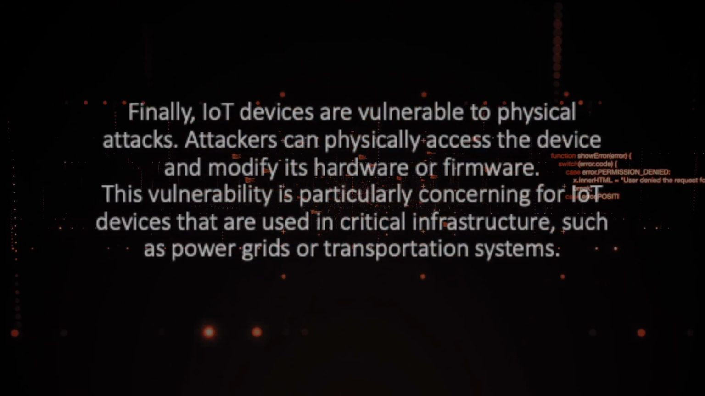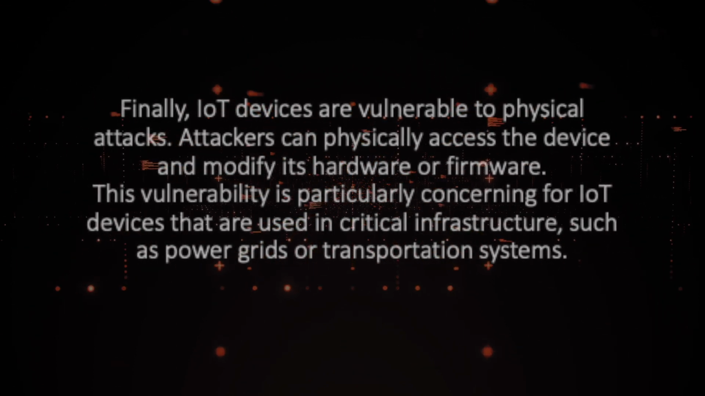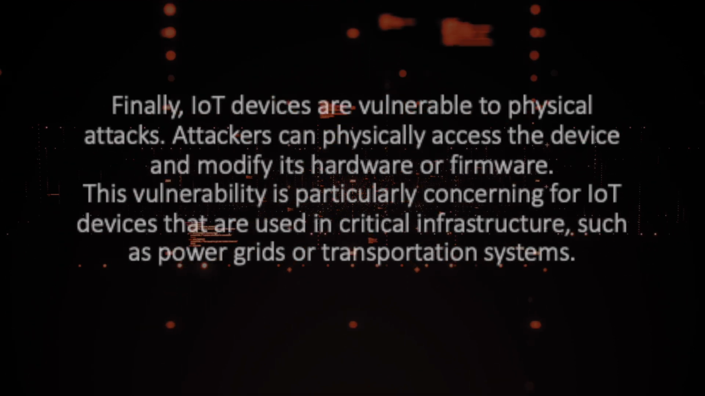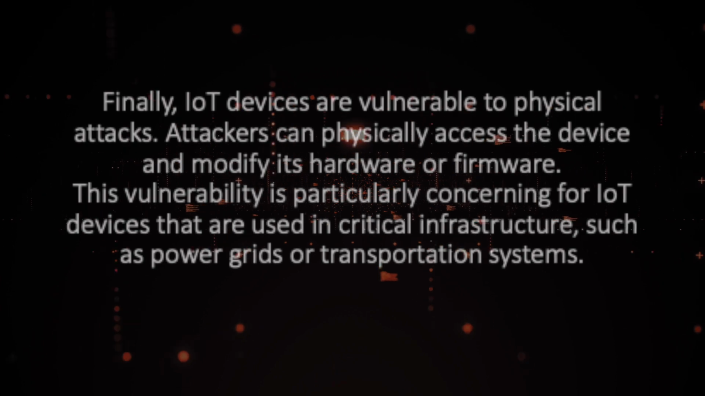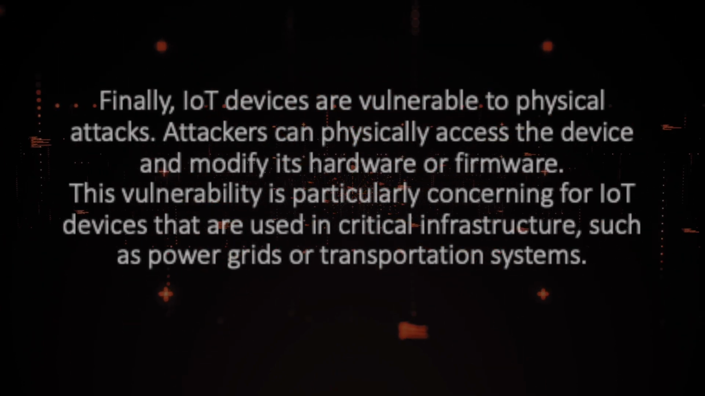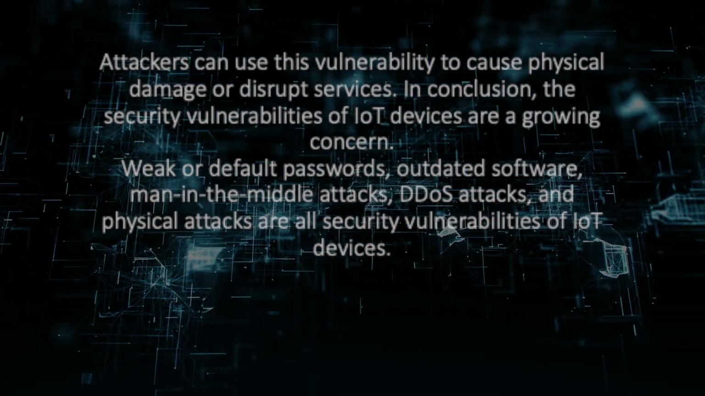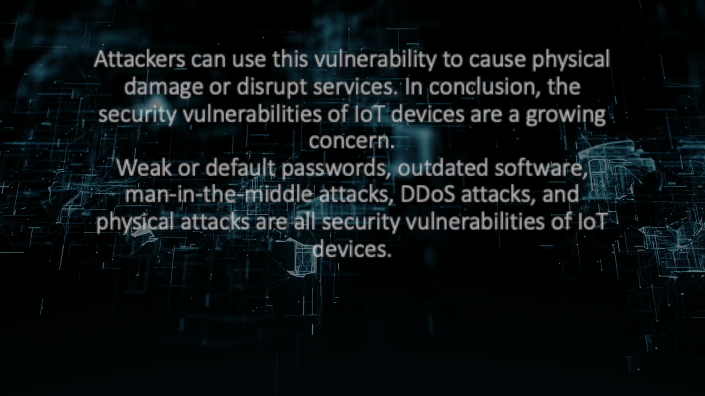Finally, IoT devices are vulnerable to physical attacks. Attackers can physically access the device and modify its hardware or firmware. This vulnerability is particularly concerning for IoT devices that are used in critical infrastructure, such as power grids or transportation systems. Attackers can use this vulnerability to cause physical damage or disrupt services.